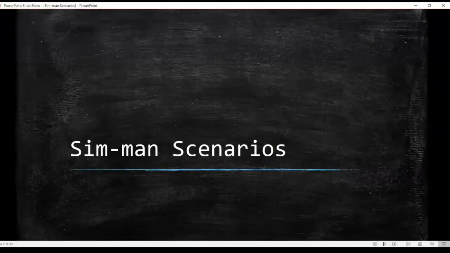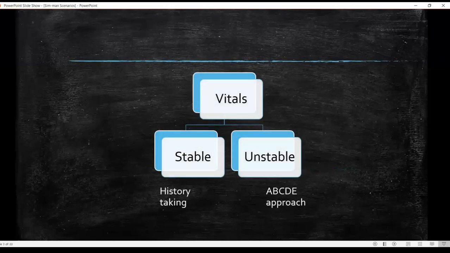At its very basic level, at the simplest level, the approach of Simman scenarios can be divided into two based off on the vitals. If the vitals are stable, you can continue with your normal history taking. However, if the vitals are unstable, you should probably be thinking of the ABCDE approach.